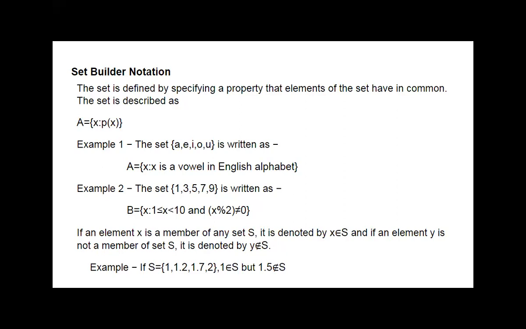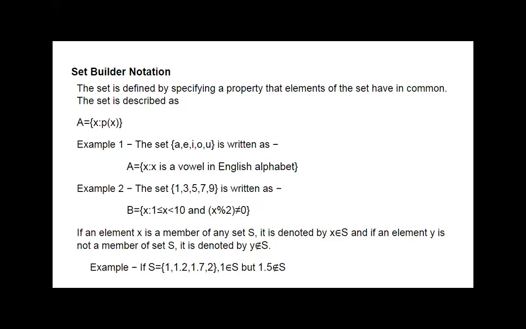The set {A, E, I, O, U} can be written as A = {x such that x is a vowel in the English alphabet}.